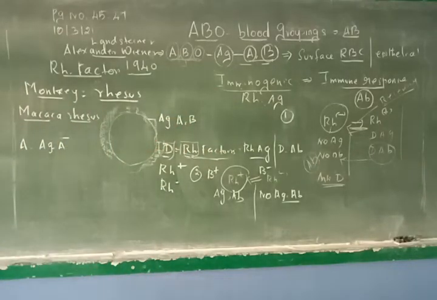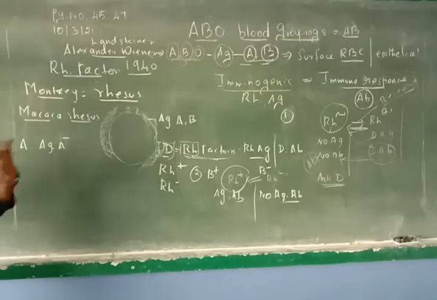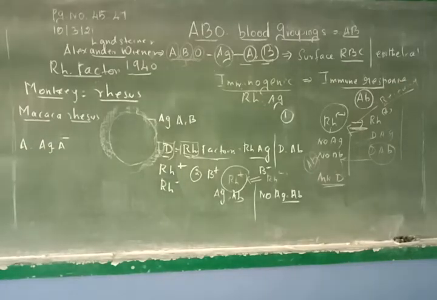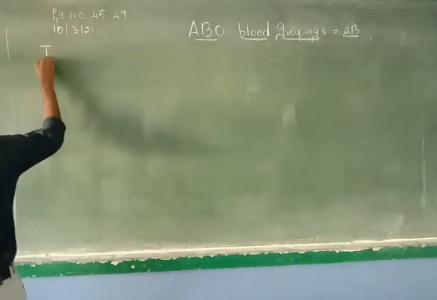Is that clear? Right. So in the third situation, we are going to study the same Rh factor if it is present in the mother and the fetus. That we will discuss now. The last part in this ABO blood grouping is incompatibility of Rh factor, which is there below, at the end of the paragraph.